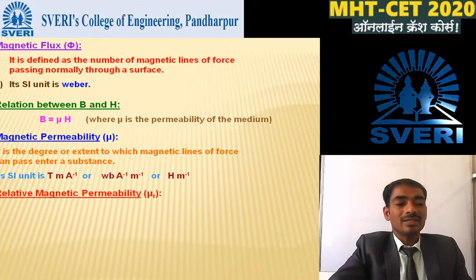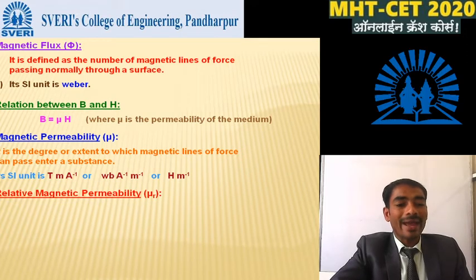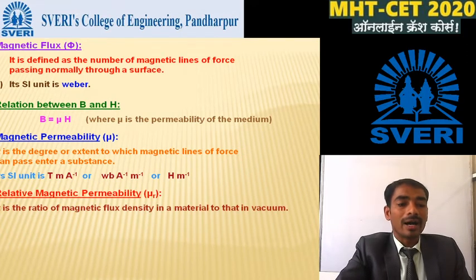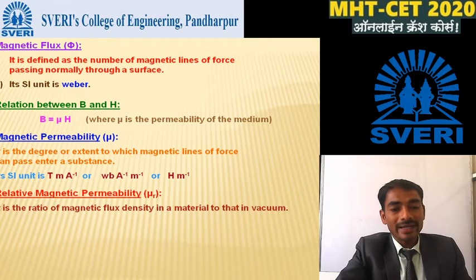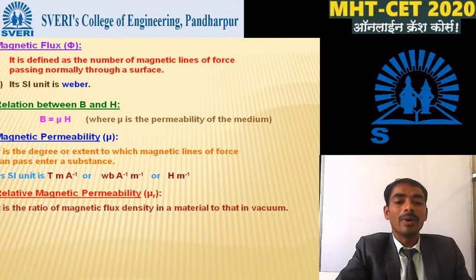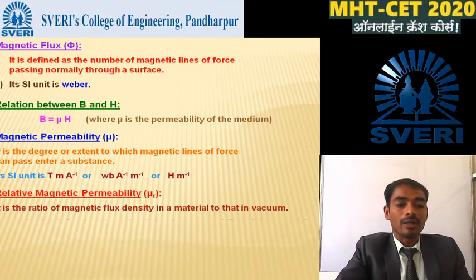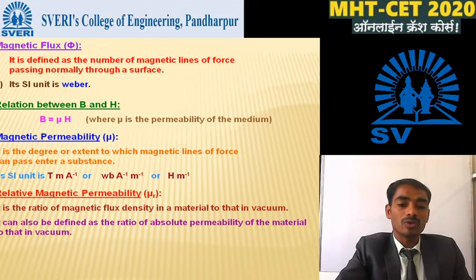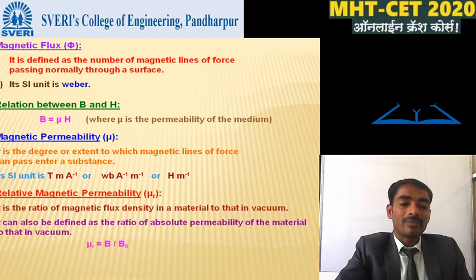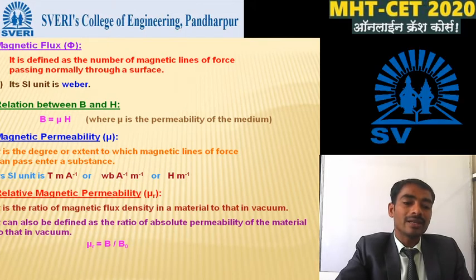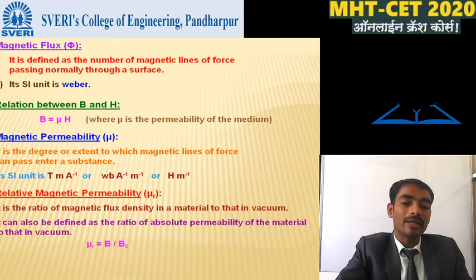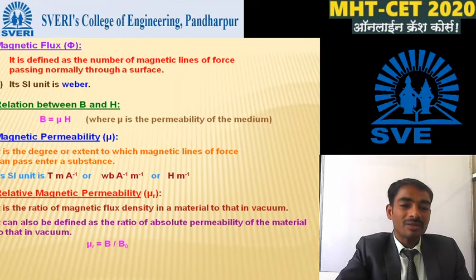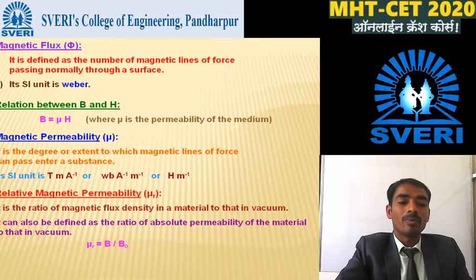Now we see the relative magnetic permeability mu R. It is the ratio of magnetic flux density in a material to that in vacuum. It can also be defined as the ratio of the absolute permeability of the material to that in vacuum. Mathematically, how do we express the relative magnetic permeability mu R? mu R is equal to B divided by B naught. This is the mathematical expression for the relative permeability.